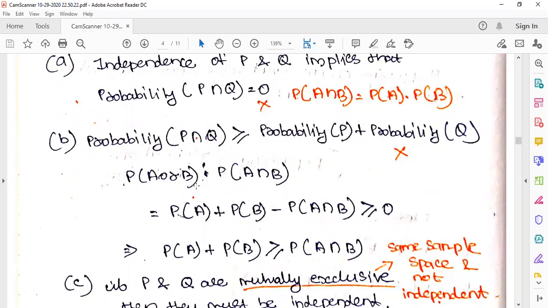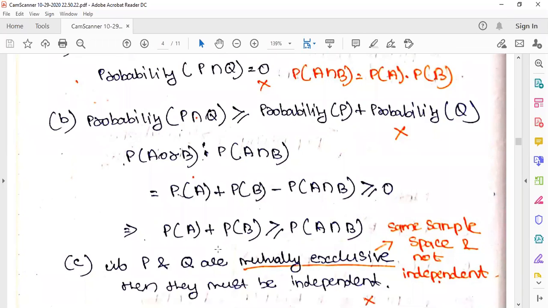So we can write probability of A plus probability of B minus probability of A intersection B is less than or equal to 1, because A union B can be like that only, right? So when you bring it to the other side, probability of A plus probability of B will be greater than or equal to probability of A intersection B. It cannot be less than. So this is wrong.